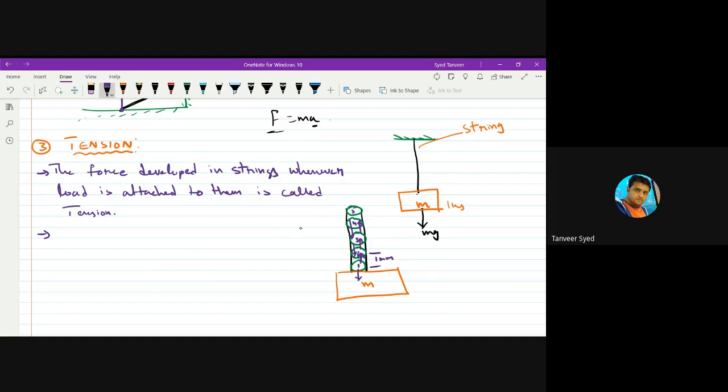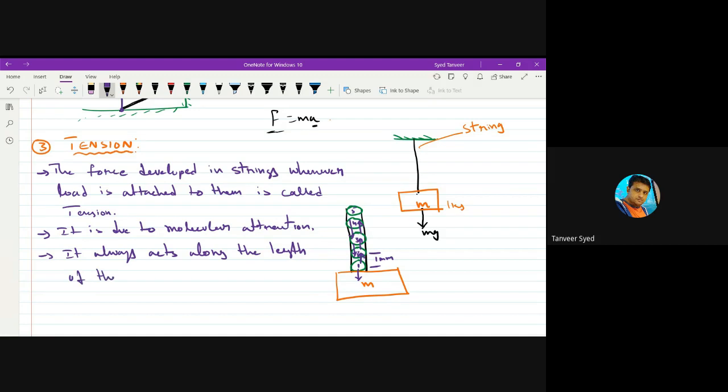What can we say about it? It is due to molecular attraction. Then, what is the direction of tension? It always acts along the length of the string.